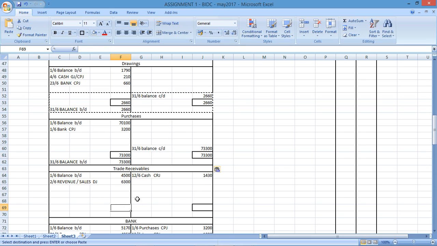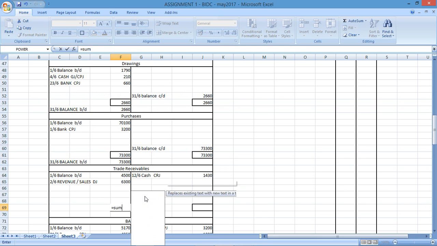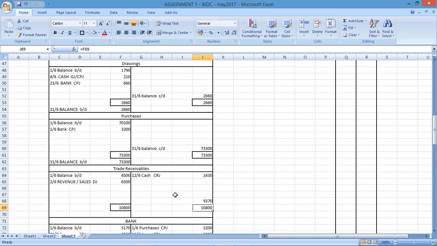Trade receivables, I do have one side bigger than the other side. So how do I balance this account? Well, I need to sum up the debits and then work out the difference here, which is the balance that I would carry down for the next period.